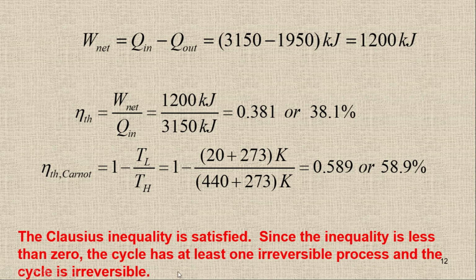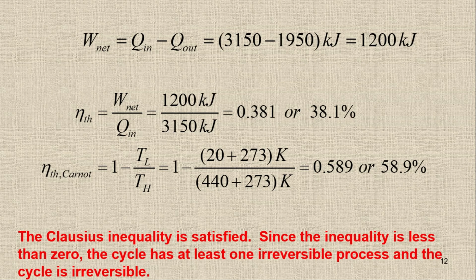Since the inequality is less than 0, the cycle has at least one irreversible process, and this cycle is irreversible. If the value is 0, then it will be a reversible cycle. But right now the value is less than 0, so it is irreversible.